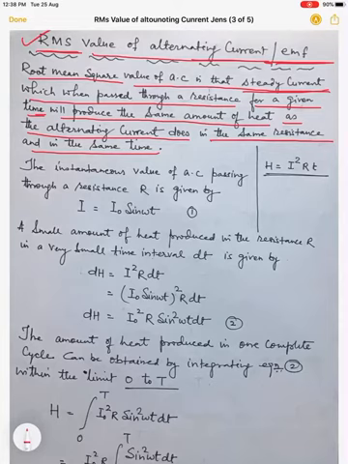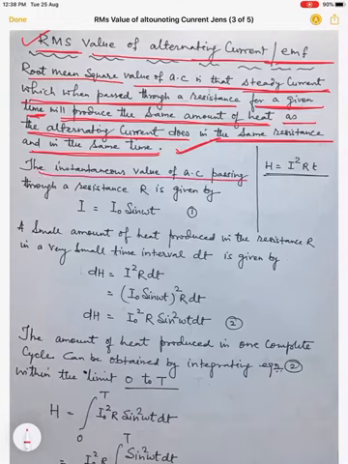This is the meaning. So it is a steady current which when passed through a resistance for a given time will produce the same amount of heat as the alternating current does in the same resistance and in the same time. So this actually is called RMS value or virtual value, virtual voltage, virtual current, right? So instantaneous value of AC is given by I naught sin omega t. So if that is passed through a resistance R, it is given as I equal to I naught sin omega t.